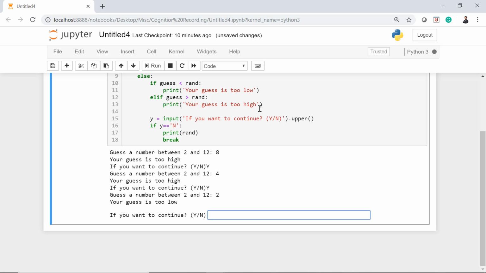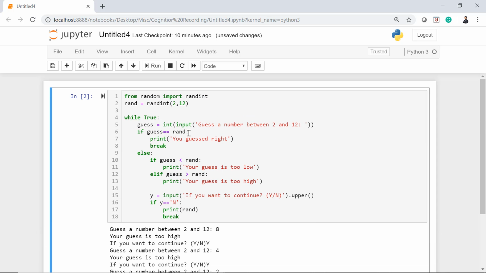But I am tired. I don't want to continue. I'll make it n and execute. You see that I exited the loop and then it helped me to print the number as well, that the number which was in rand is actually 3. So that is how you can iterate this loop and play around with this game. Hope this makes sense. It's interesting and hope it makes a lot of sense and refreshes your mind as well.